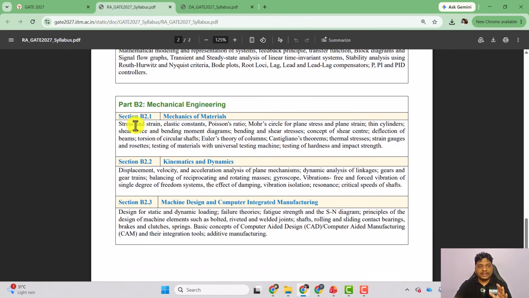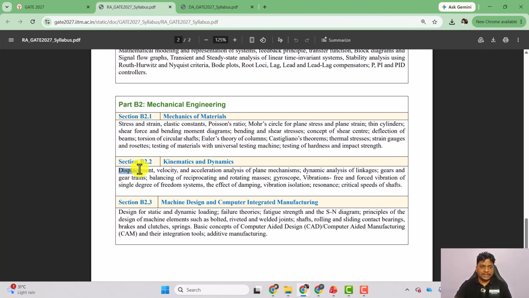Mechanics of materials: you can see stress strain diagram, then numericals based on this. So you can see your syllabus for mechanics of materials, right? Same as GATE mechanical engineering, you can just go through that. Then here we have kinematics and dynamics, right? You can see we have vibration here, right? Theory of machines, vibration. So this part is covered in our theory of machines.